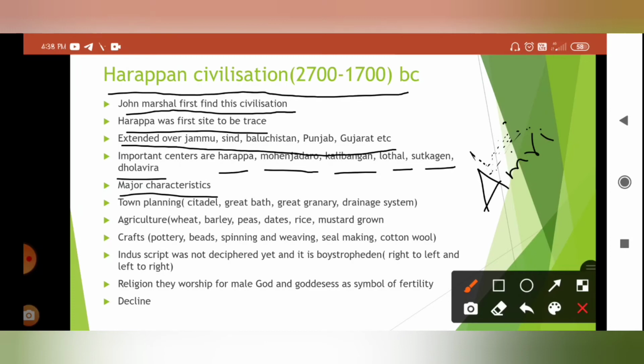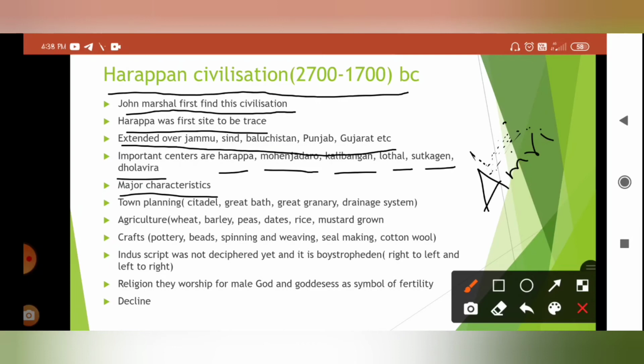In the upper area, people led civil and religious life, whereas in the lower residential area, the urban population lived. So that is the classification.